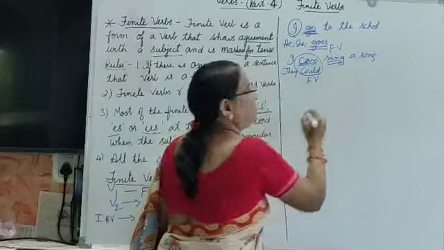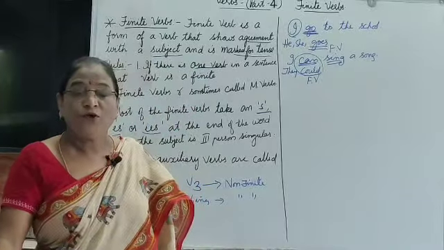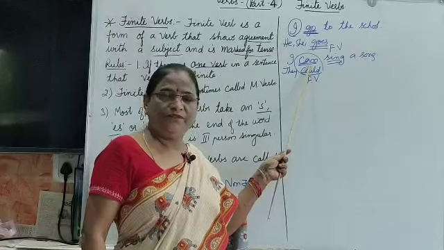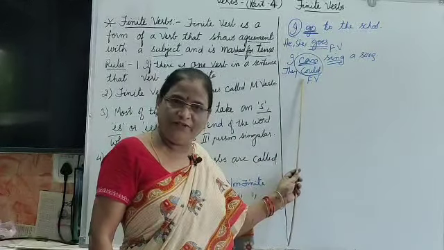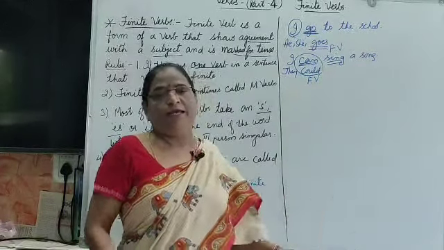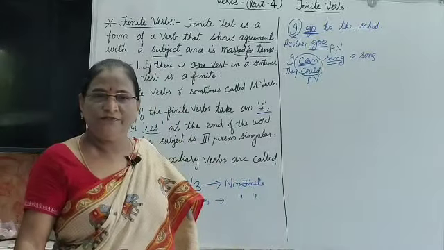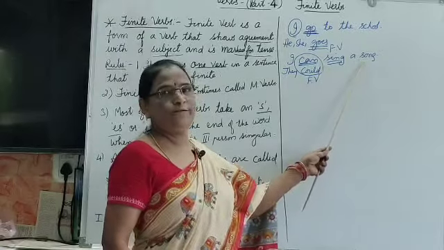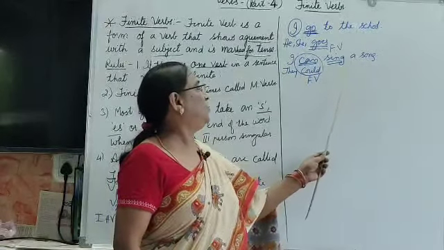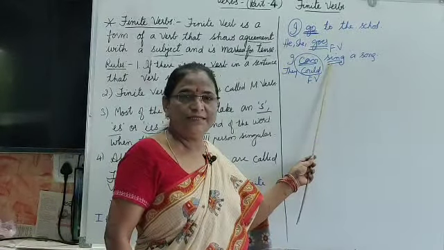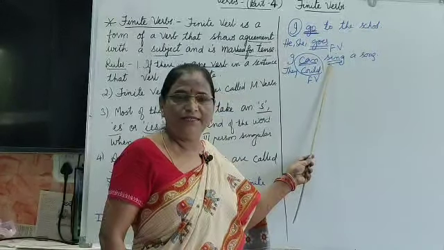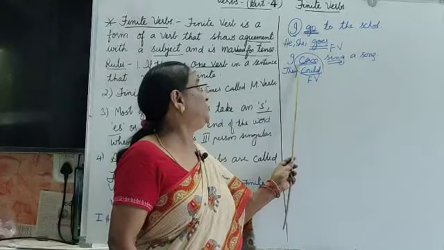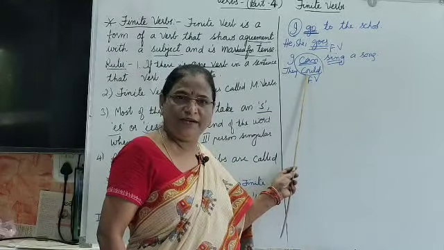This is not the finite verb. This comes under non-finite verb. The first verb, the verb which can be changed, comes under finite verbs. See, I can sing a song, I could sing a song, but here we can't change this sing. If we can't change this, that is not a finite verb. And the verb which can be changed, that is only a finite verb.